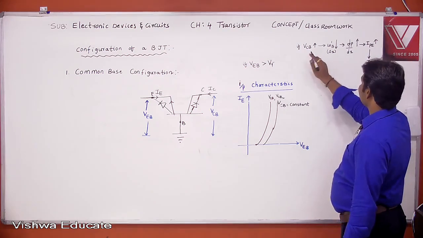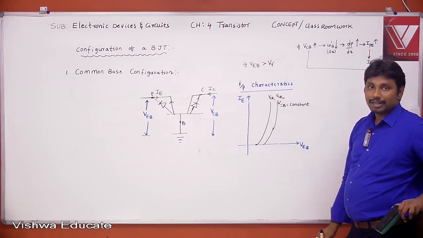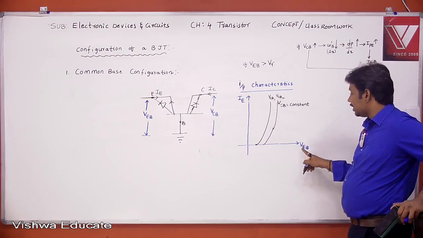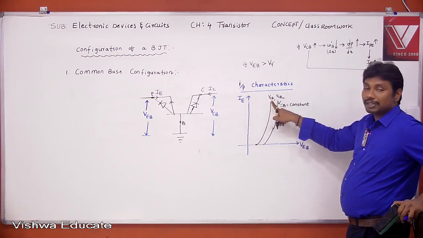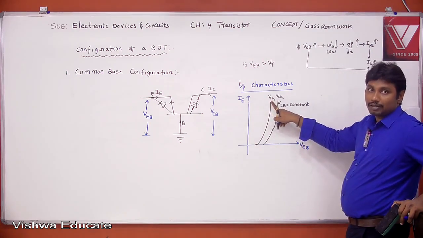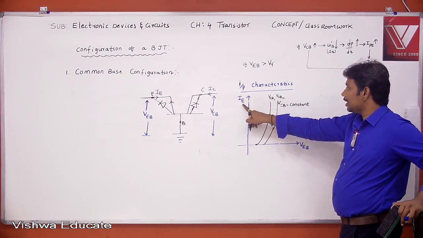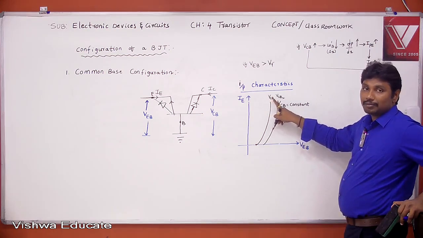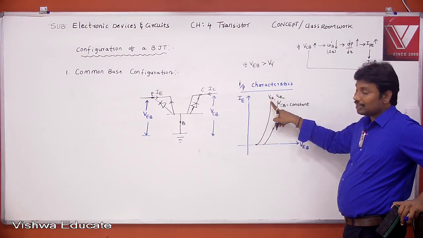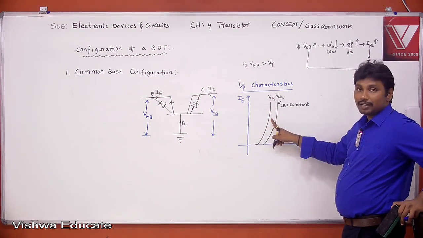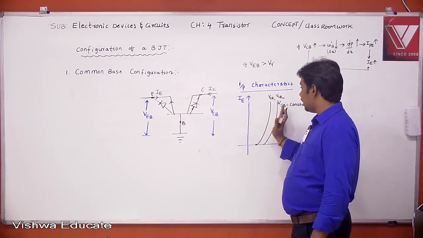See here, for a given value of VEB, this emitter current increases with VCB. If VCB increases, these input characteristics are shifted left side, like this.